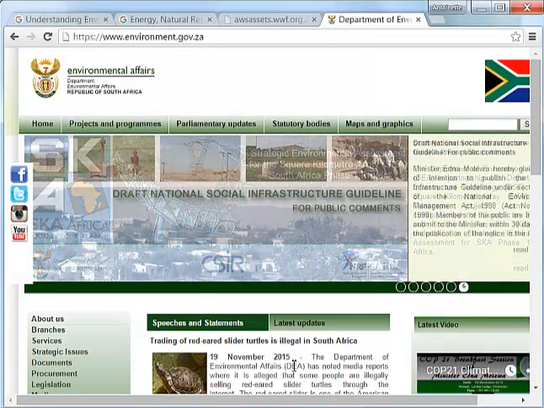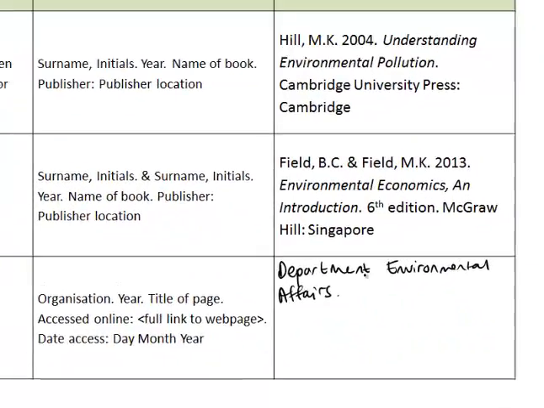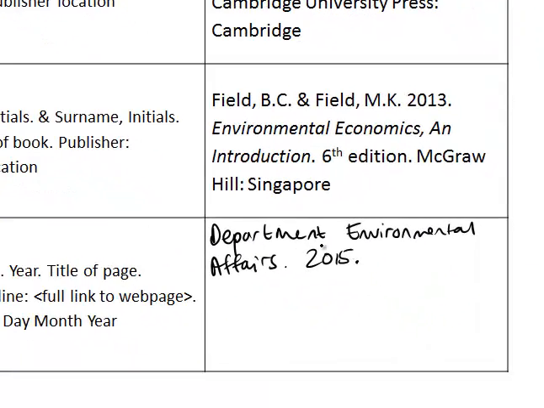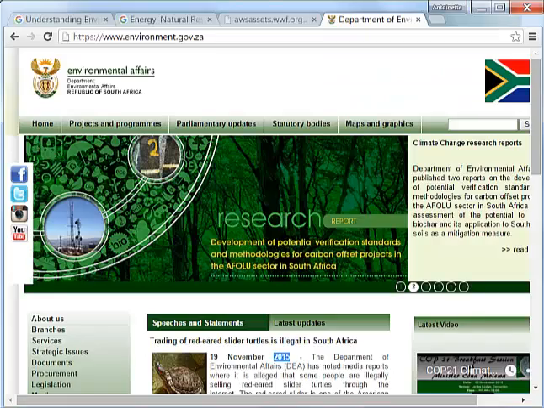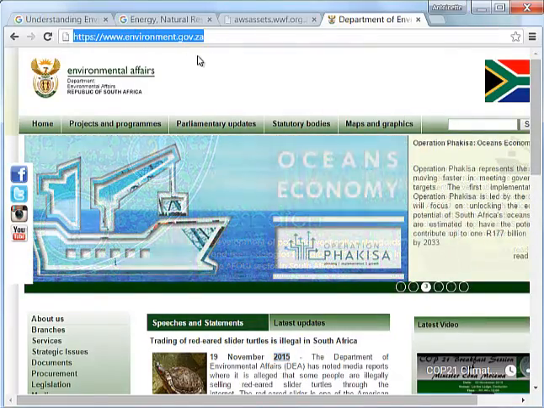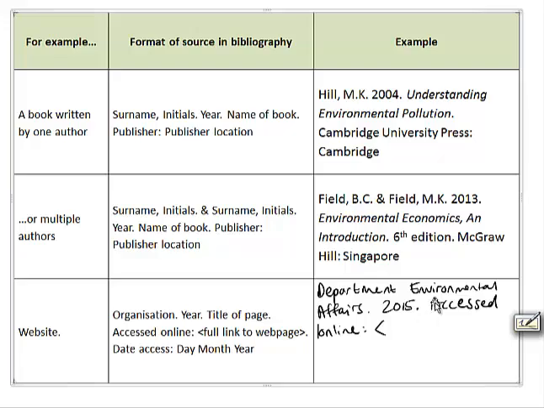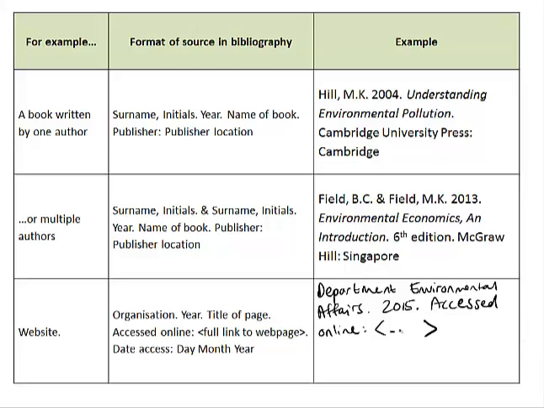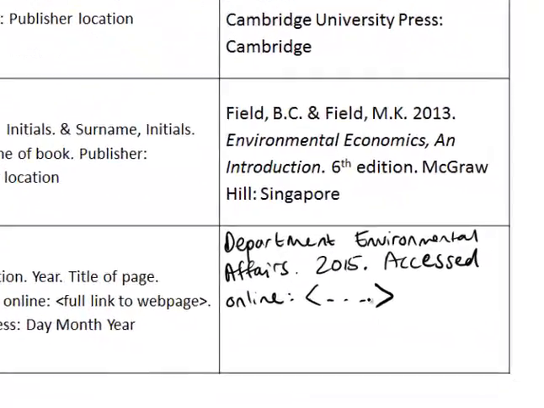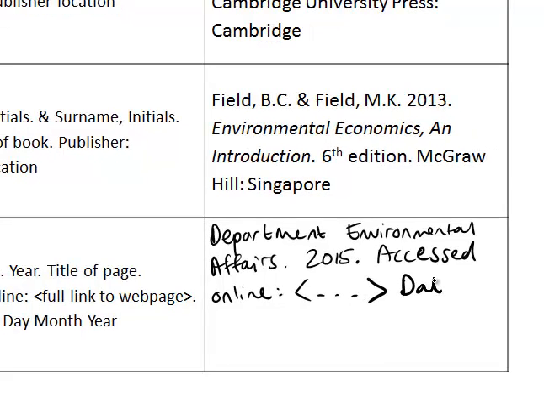The year of this article is 2015. Then you write the words accessed online. Then you copy and paste this whole thing, the full link between these brackets, copy and paste it, and then you write the words date accessed, and you write today's date.